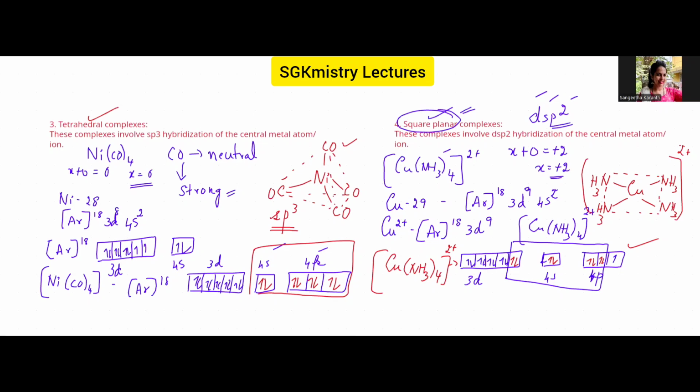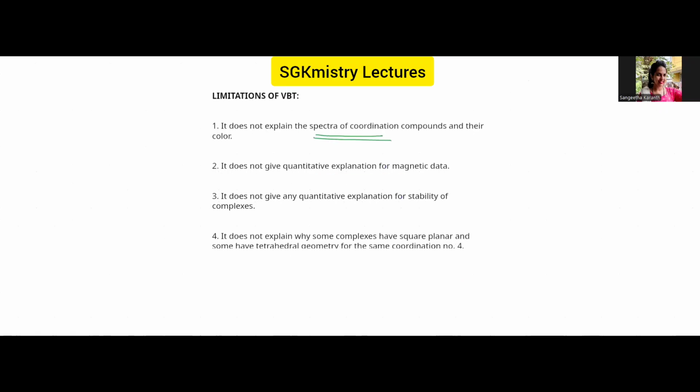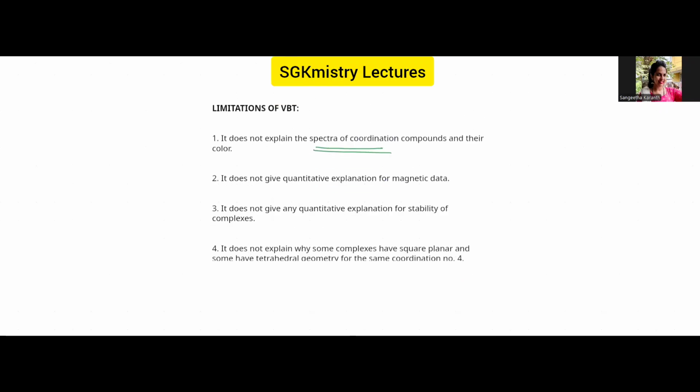Of course, there are a few limitations with respect to valence bond theory. Because of these limitations, crystal field theory was put forward, so that it could explain many different properties and concepts which couldn't be explained by valence bond theory. So what are those limitations? It does not explain the spectra of coordination compounds. About the spectra, I have done a video explaining it, so you can watch it to understand in detail.